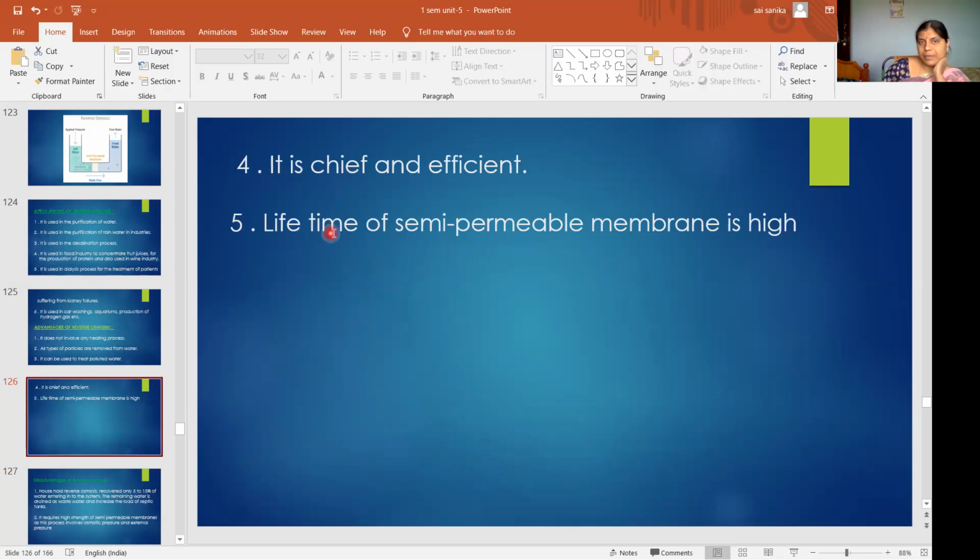Then it is a cheap and efficient method. It is very, very cheap. Any materials are not required, we just need a semi-permeable membrane, and it is a very efficient method. The next, the lifetime of the semi-permeable membrane is very high. We can use a semi-permeable membrane for a maximum of 1 year. This lifetime is very high. Okay, so these are some of the advantages of reverse osmosis.